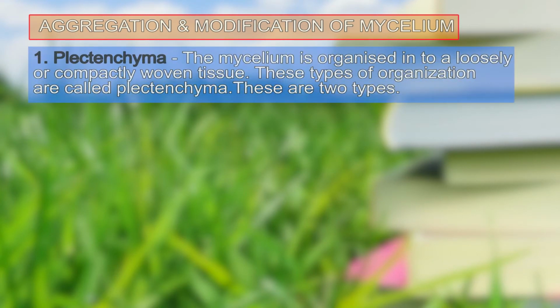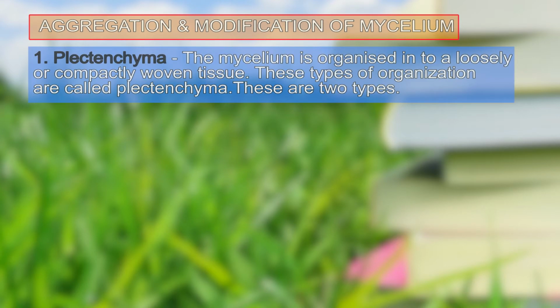The aggregation and the modification of the mycelium. The mycelium so formed by the tangled mass of the hyphae again forms some aggregations which are very important structural components of any fungus. The first modification we find in the case of fungi is plectenchyma.